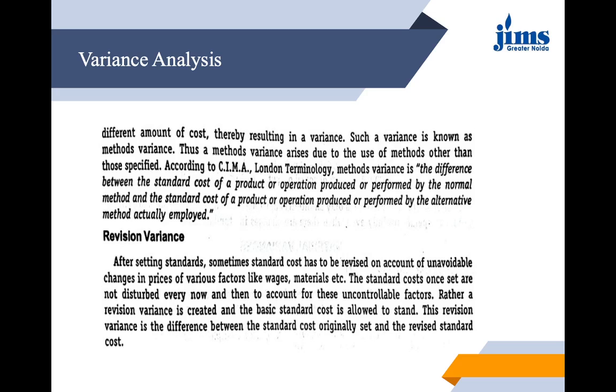According to CIMA London, methods variance is the difference between the standard cost of a product or operation produced or performed by the normal method and the standard cost of a product or operation produced or performed by an alternative method which is actually employed.